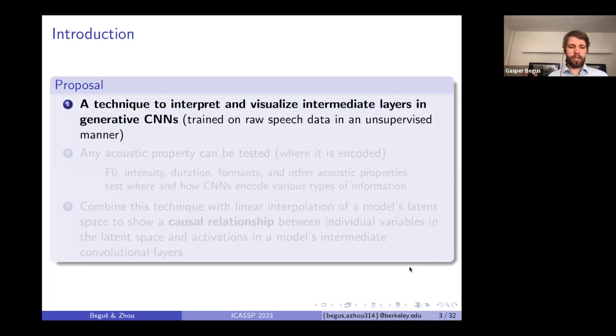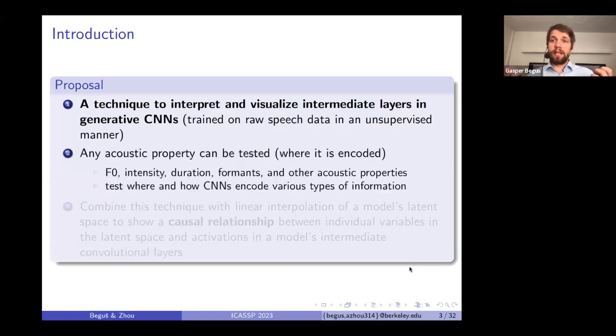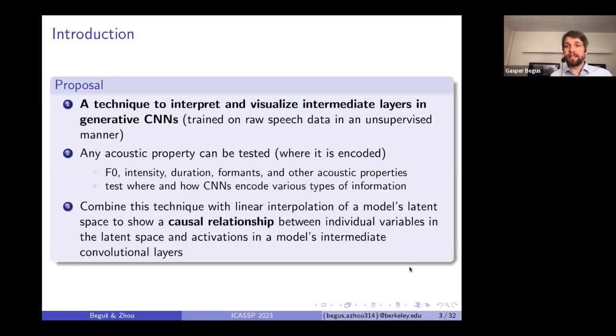So we propose a new technique to interpret and visualize intermediate layers in generative CNNs that are trained on raw speech in an unsupervised way. And this technique basically allows us to test how and where any acoustic property is encoded in convolutional neural networks. And we combine this technique with a linear interpolation of a model's latent space to show a causal relationship between individual variables in the latent space that have some linguistic meaning and activation in models' intermediate convolutional layers.